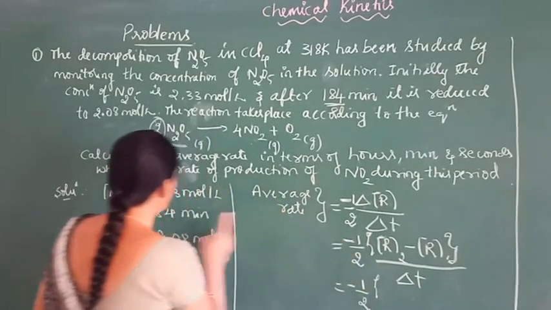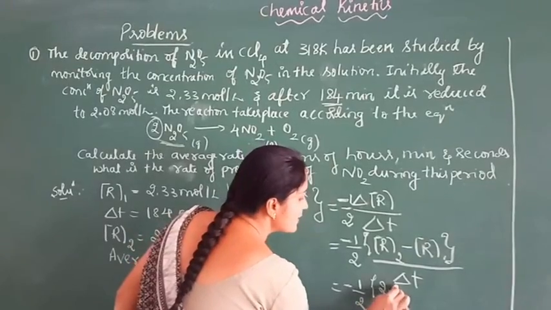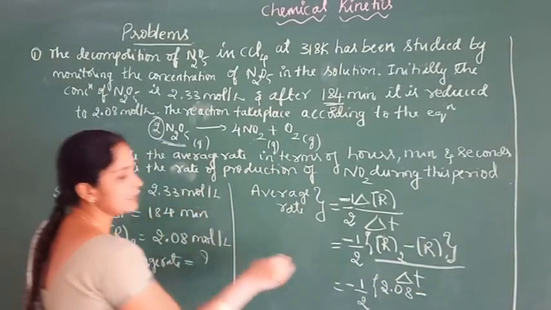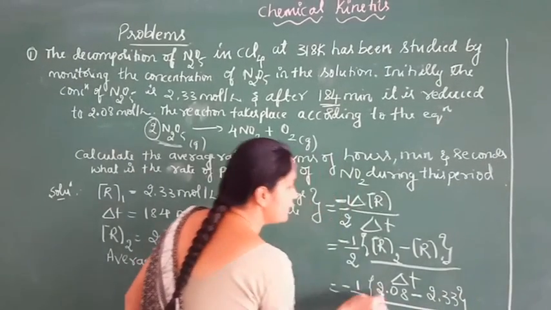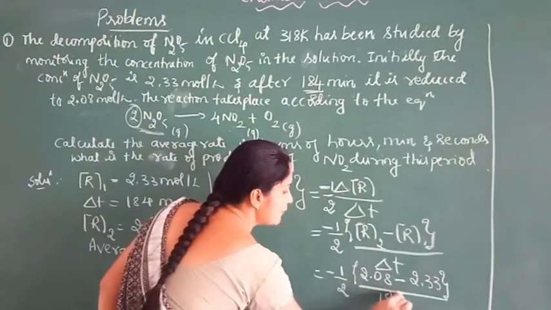Here R2 concentration value is 2.08 minus R1 concentration 2.33 divided by delta T. Change in time is 184 minute.